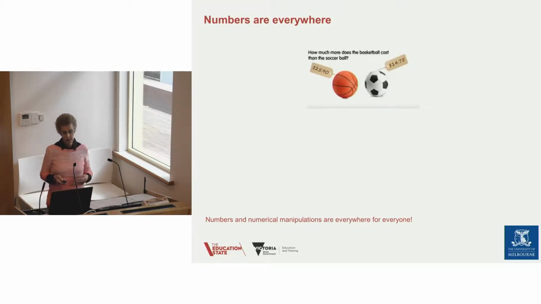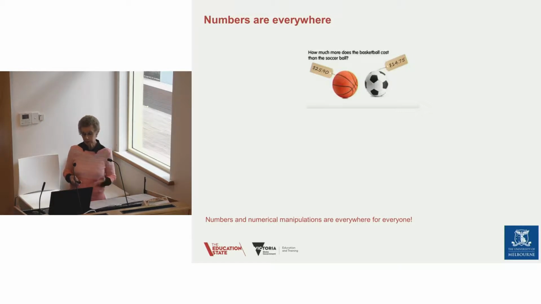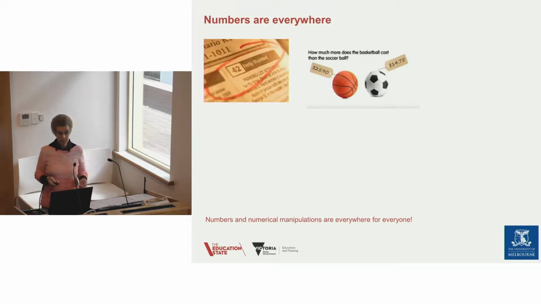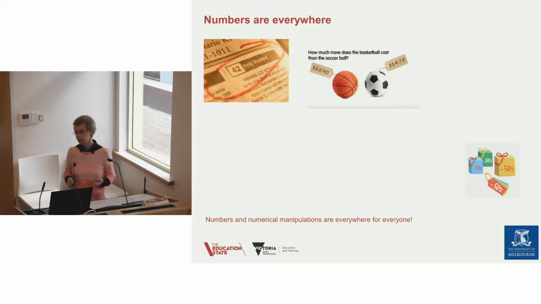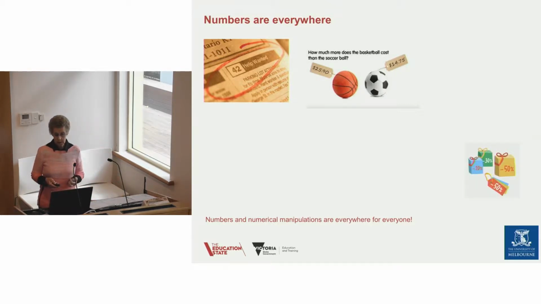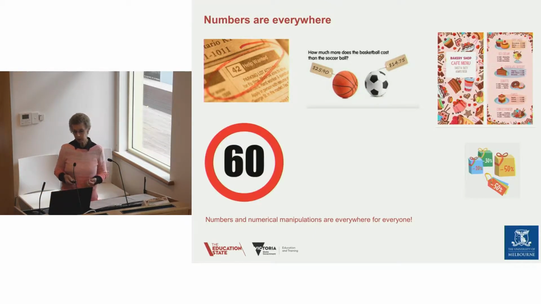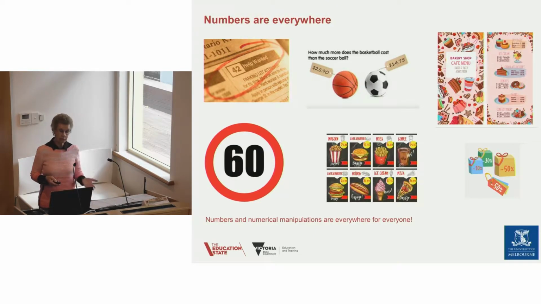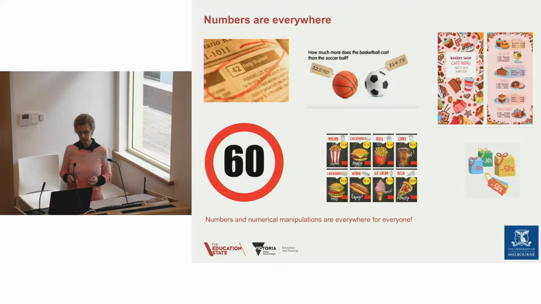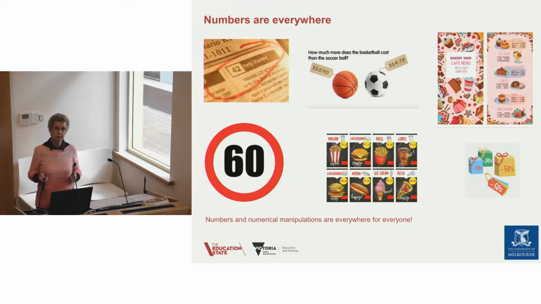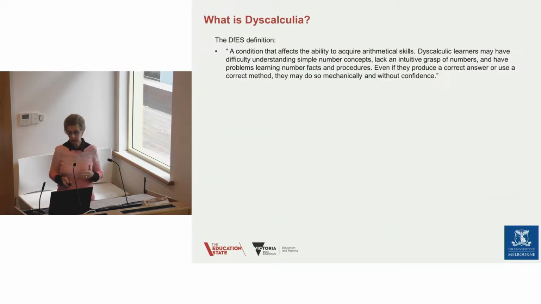So, for example, you might be asked this sort of question: how much more is the basketball than the soccer ball? It's in newspapers, in the advertisement section, in reductions on objects that are for sale in shops, on cafe menus, road signs, and other sorts of fast food menus. So numbers are everywhere for us to access and to manipulate.